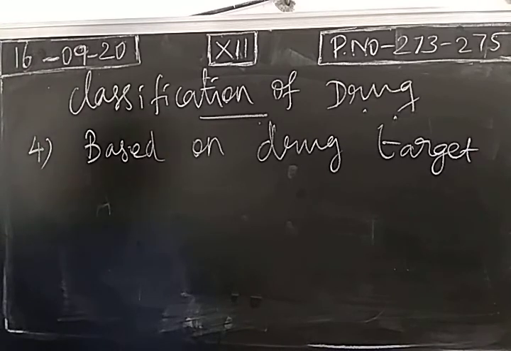Even among all classifications, this will be highly specific in nature, because we are dealing with at what place there will be biological effect. So with this, classification of a drug is over. This 5 mark question is over. Next we move into drug target interactions: how there is an interaction between the target and the drug.